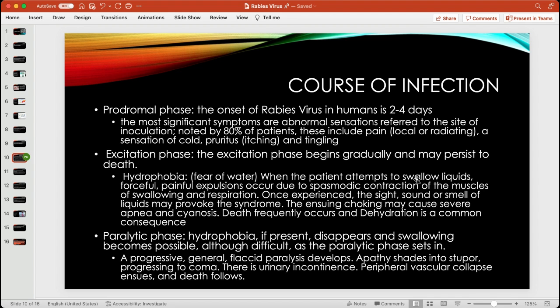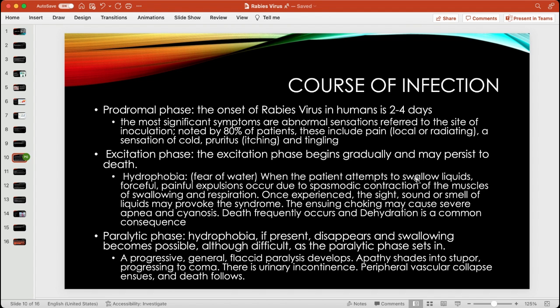Now, the course of the infection. First we have the prodromal phase, which is the onset of the rabies virus in humans, lasting about 2 to 4 days. The most significant symptoms are usually abnormal sensations around the infected site, and about 80% of patients have said that this includes local and radiating pain, as well as a sensation of coldness or chilliness, and itching and tingling around that site.